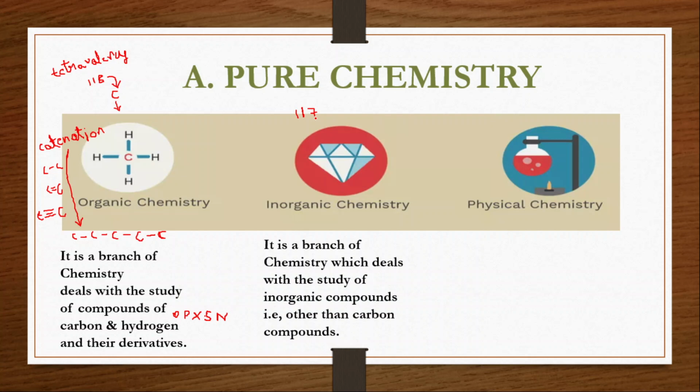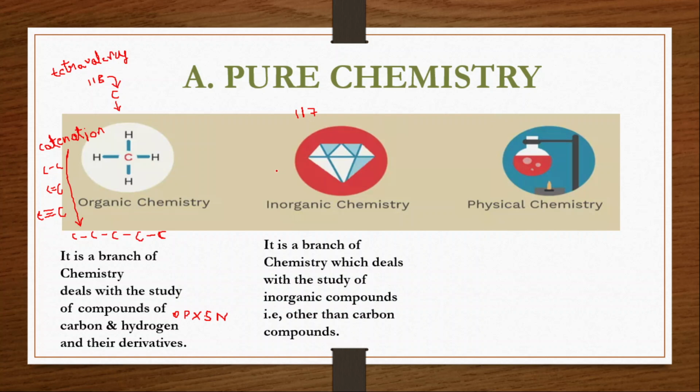So that extraction, that purification methods, we are going to study in inorganic chemistry. And one more important part is bonding. How the bond takes place, why the bond takes place, how many bonds are there. Just now we have seen it is a single bond, a double bond, a triple bond. How are these bonds formed? Why will the carbon in one compound have a single bond, and why in another compound a double bond, and why a triple bond?